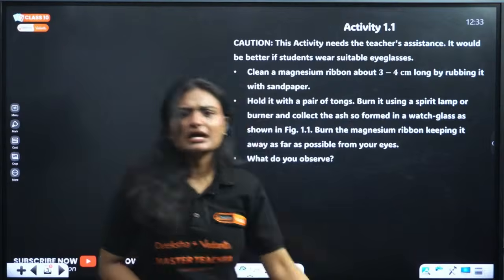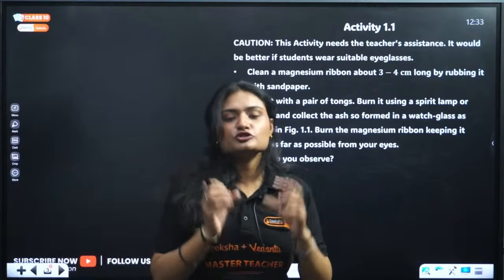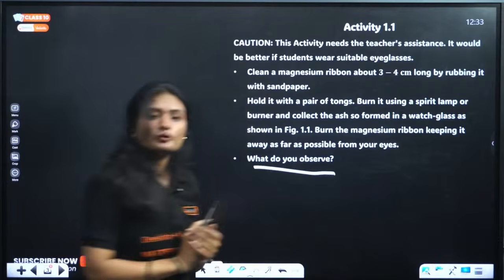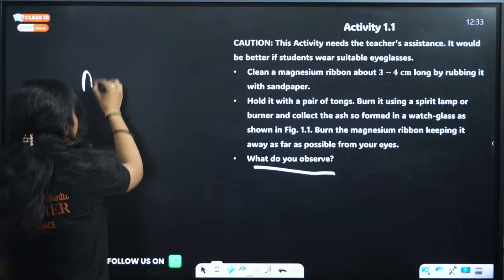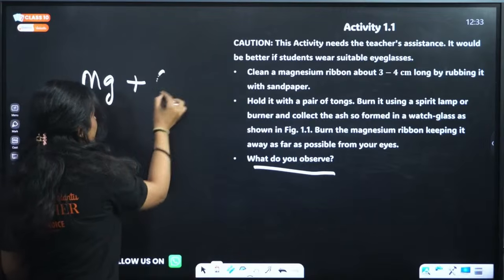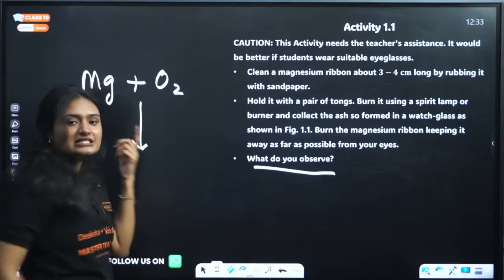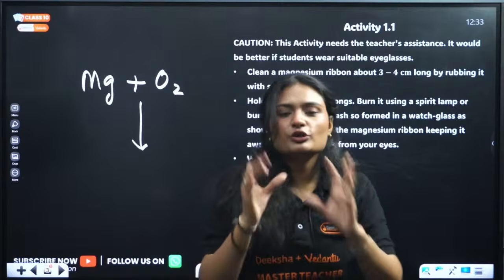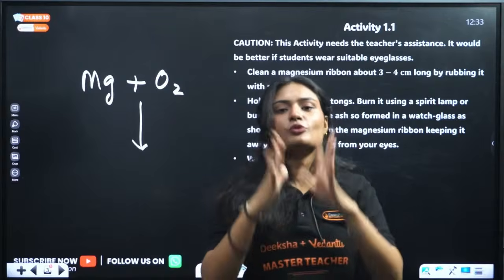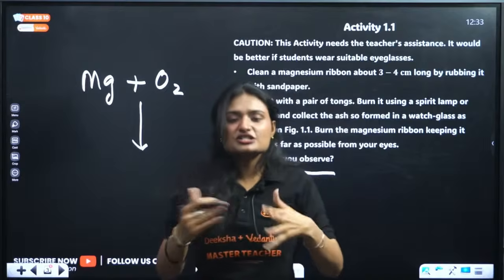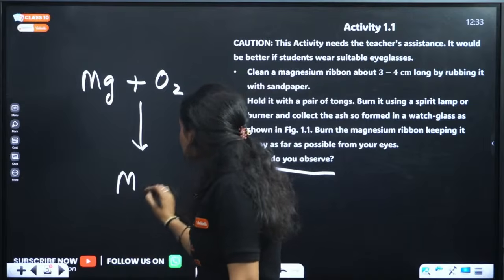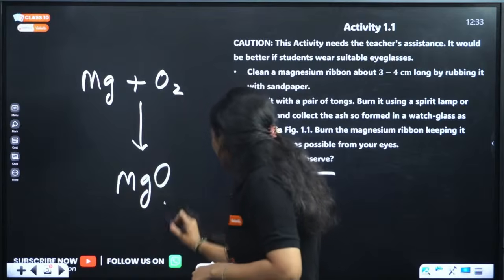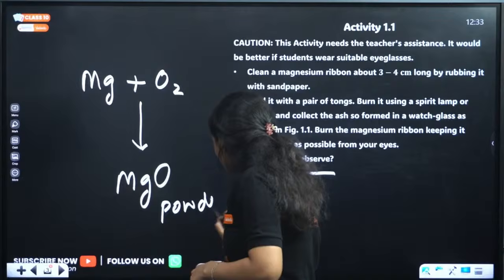You have a magnesium ribbon, and if you try to burn magnesium ribbon, what will you observe? Firstly, if you burn magnesium ribbon, we are adding oxygen. This is a type of oxidation reaction, right? Whenever you are burning something, you are providing oxygen, and when you provide oxygen to magnesium, we get magnesium oxide. This is in powder form.